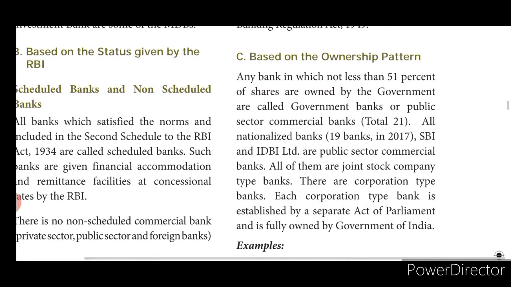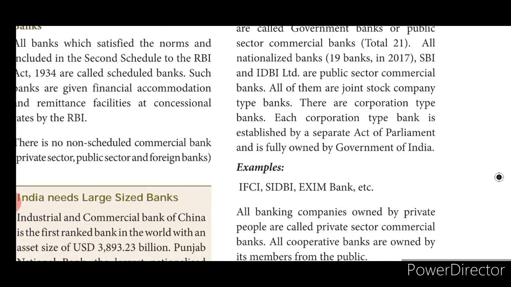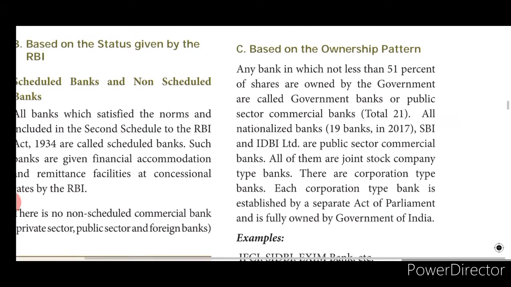So based on ownership pattern, what is this actually? See, any bank in which not less than 51% of the shares are owned by the government is called a government bank or public sector commercial bank. Students, we already know about this, yes. When we learnt about the government company, we already learned that the company which has paid-up share capital of more than 51% contributed by the state or by the central government is called a government company.